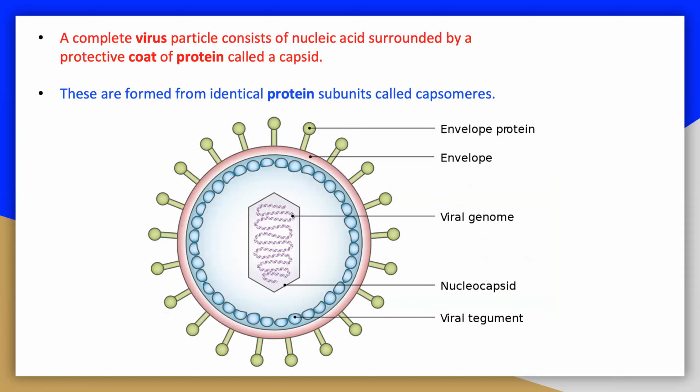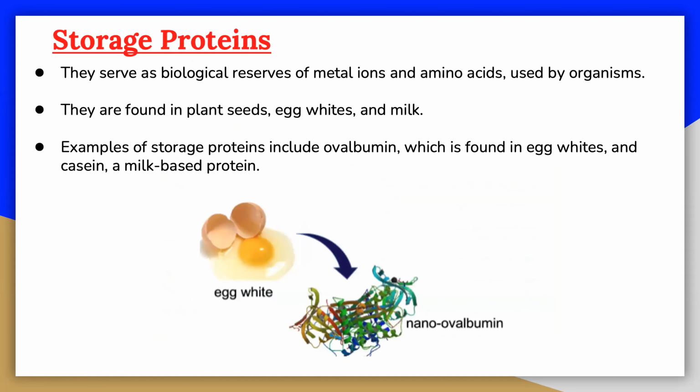Structural proteins play an important role for viruses. Most viral structural proteins are components of the capsid and the envelope of the virus. The genetic material of a virus is stored within the viral protein structure called the capsid. The capsid is a shield that protects the viral nucleic acids from getting degraded by host enzymes.